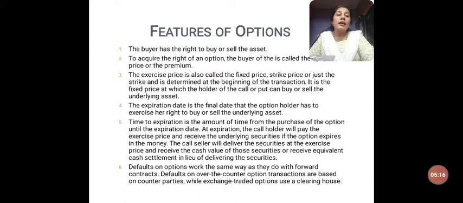Okay, so now if I have to repeat that definition, an option is a contract between two parties, A and B, wherein A will have the right to buy or sell the asset for a specified price at a specified period of time. Here A had the right to buy the land from B on 30th of March. He has got the right. But there is no obligation for him to compulsorily buy on 30th of March. He can withdraw also or he can buy also. So this is called an option contract.